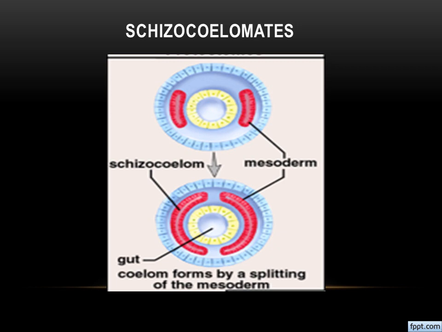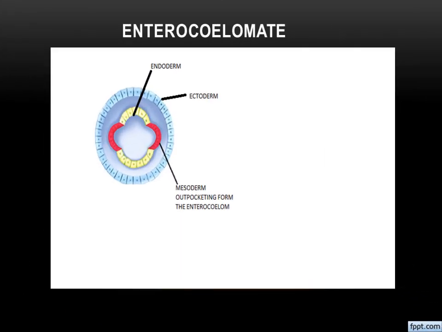Fine. The next one, enterocoelomates. Here, in enterocoelomates also, the red one is marked as the mesoderm. This mesoderm is forming as a pouch, an out-pocketing. Can you note there? Ectoderm, endoderm and the mesoderm. So the mesoderm layer is forming as an out-pocket.